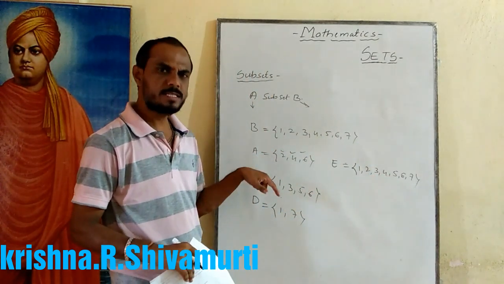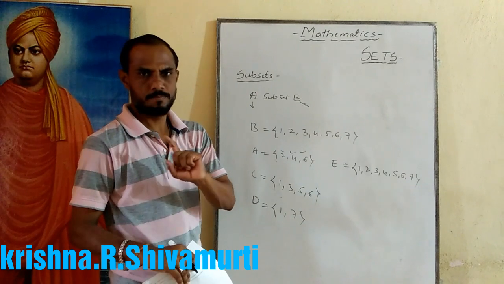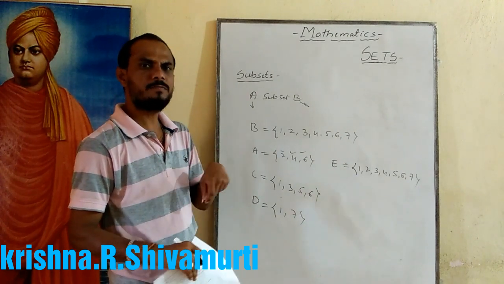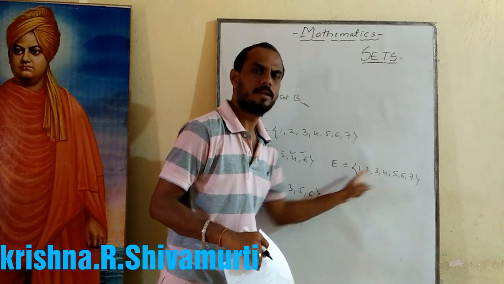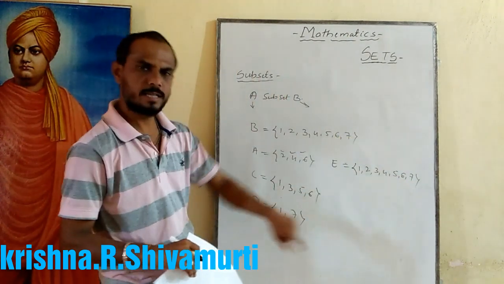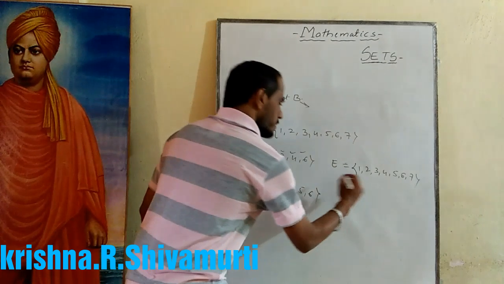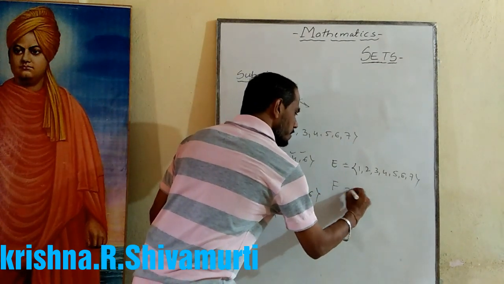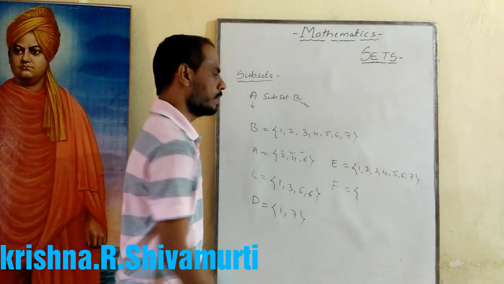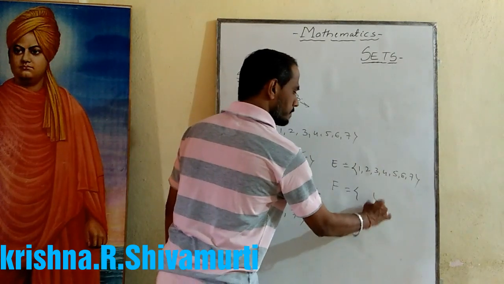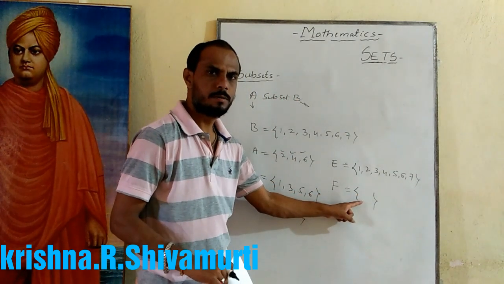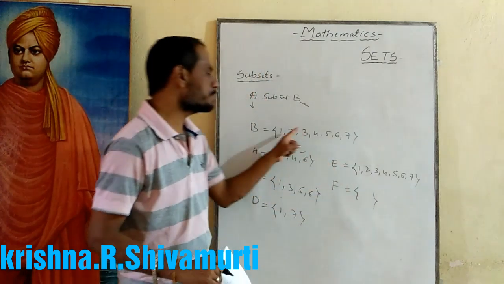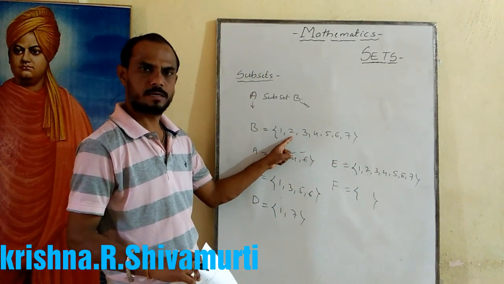It means the given set itself is a subset. If you copy and write all the elements, it is one of the subsets. Set F: I chose no elements. Nothing chosen means it is also a subset of the given set.